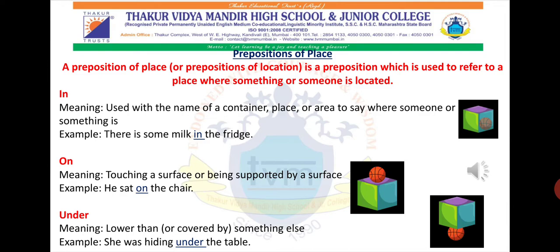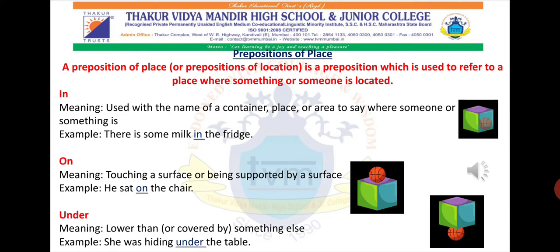It is not only telling us about a surface but also about any mechanical device. For example, he is on mobile or he is on call. The word call is telling us about a device. If anyone asks you what are you watching on television, we often say that I am watching a series or a movie on television. So if there is any mechanical device, then we have to use the preposition on.